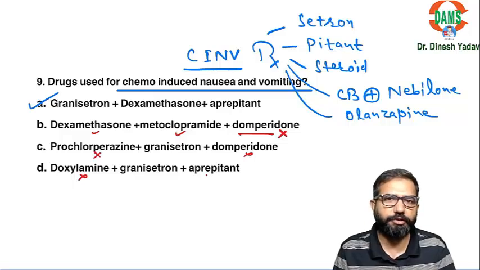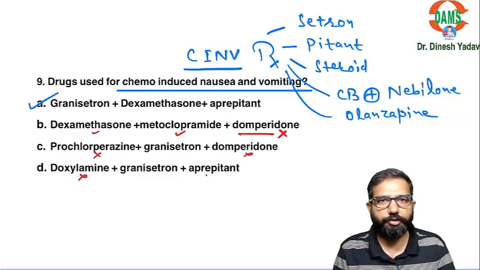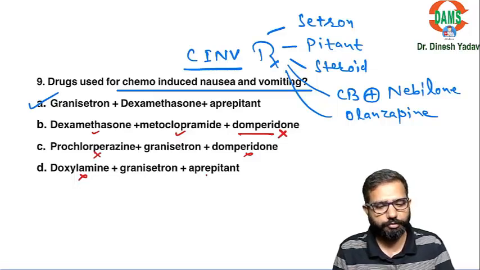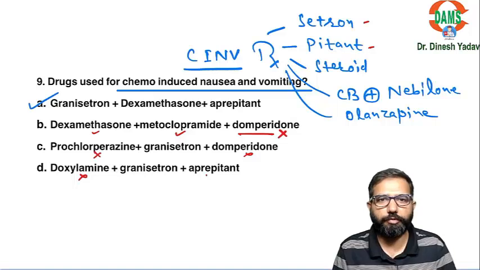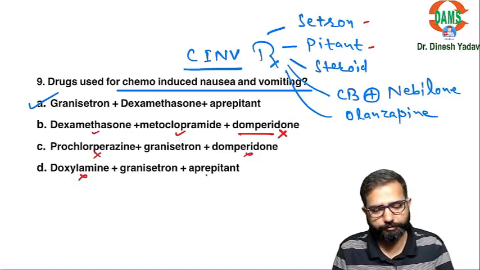Chemotherapy induced nausea and vomiting: setrons, pitants, steroids, cannabinoids and olanzapine. These are the drugs we use. So setrons are the overall drug of choice, and pitants are the drug of choice for late onset chemotherapy induced vomiting.